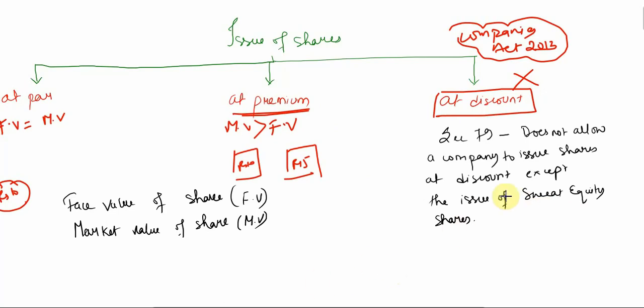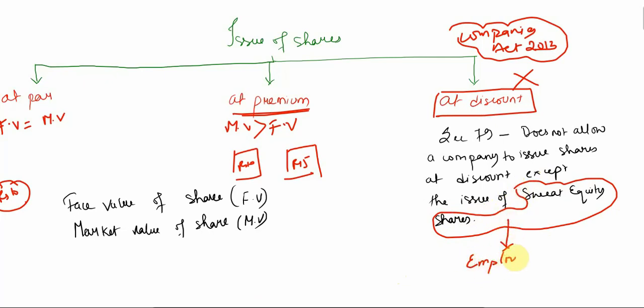Sweat equity shares refers to those types of shares which are issued to employees or directors of the company. If the shares are issued to those persons, then in that condition the company can issue shares at discount.